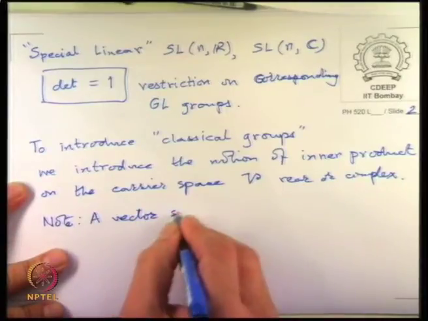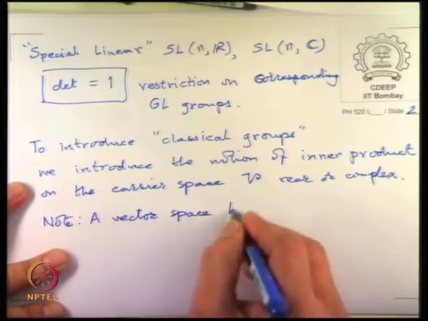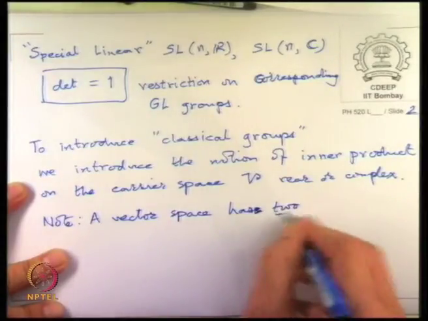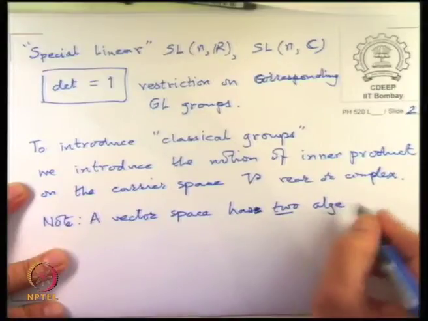So note that a vector space has two algebraic structures.